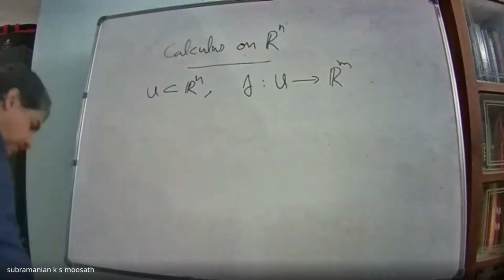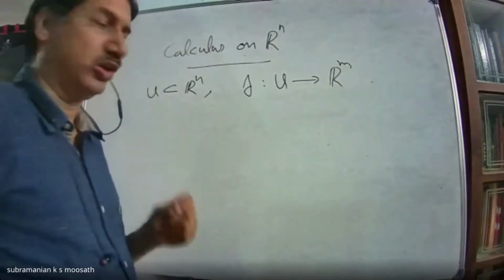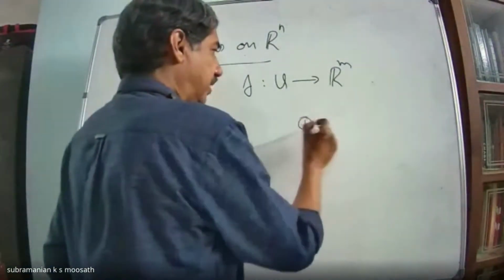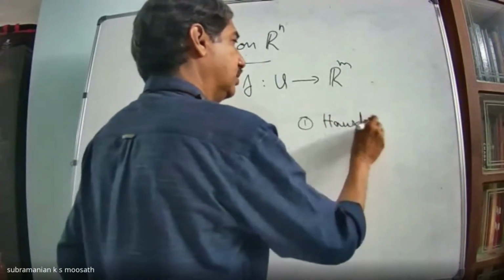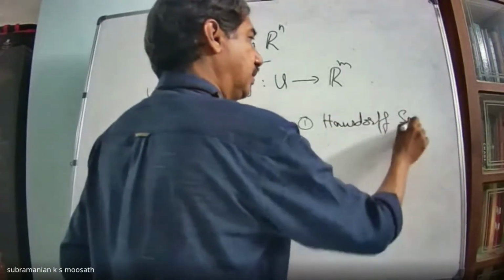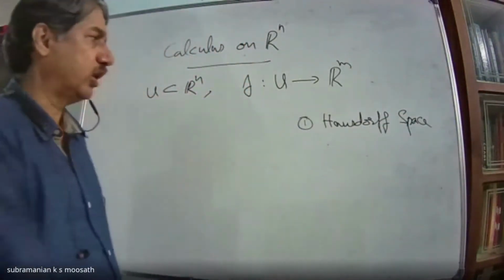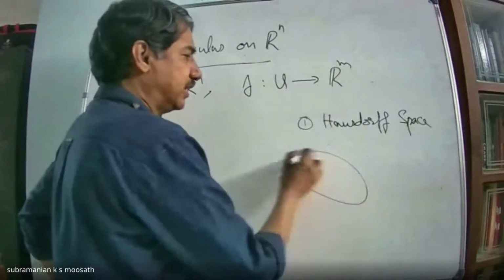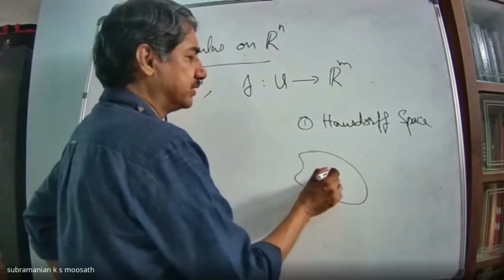Okay, before going into the calculus, I wanted to look at two properties of a topological space. You may know what is meant by a Hausdorff space, because this also will be used while defining manifolds. Hausdorff space means, in a topological space, if you take any two points, I can separate them with open sets.